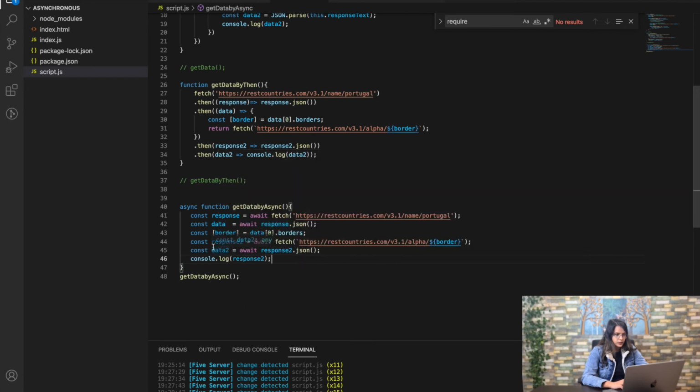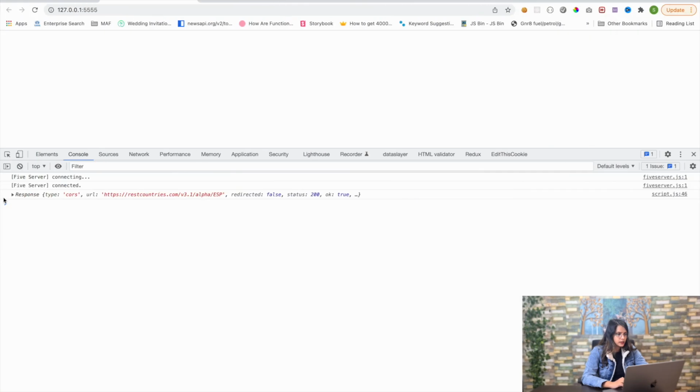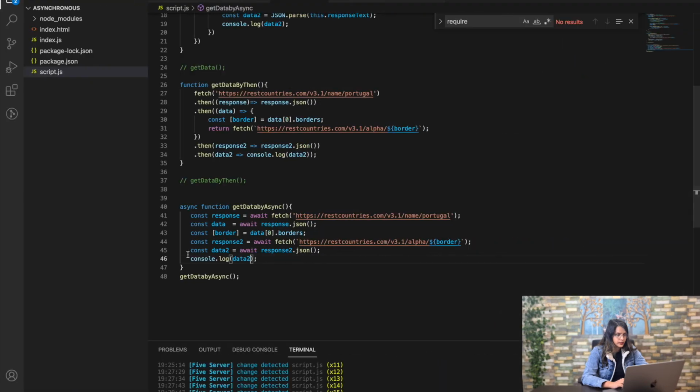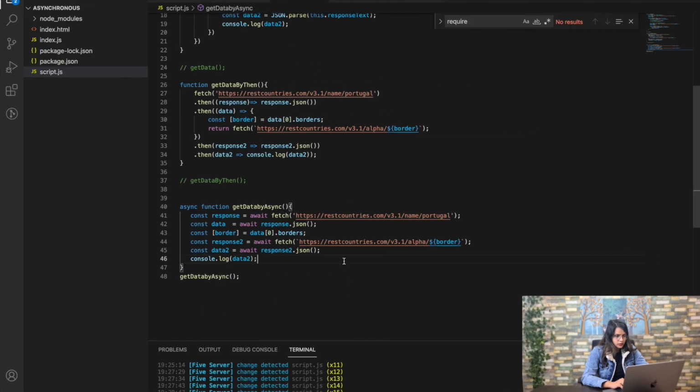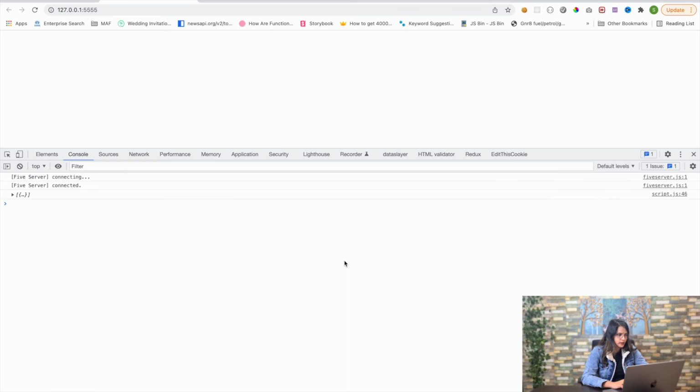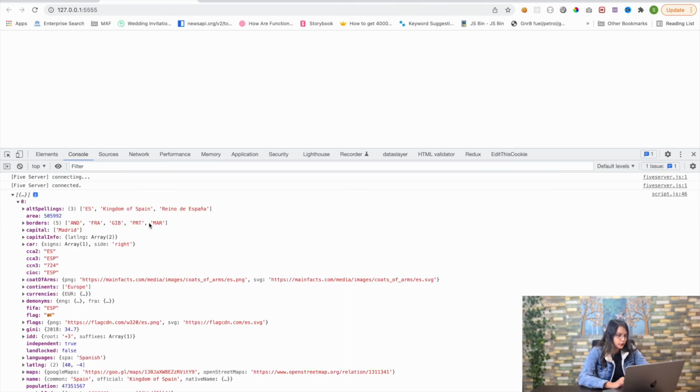Sorry, we have to console dot log data 2, not response 2. Okay, sorry. Yeah, this is why this is not refreshing. Yeah, okay, you got it now. That was not refreshing, I don't know what was the reason. So yeah, we have got the same borders, the same capital.